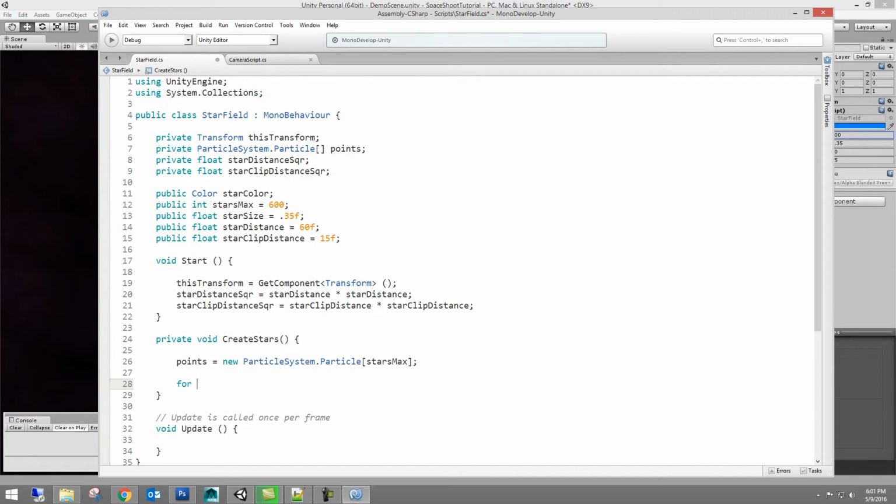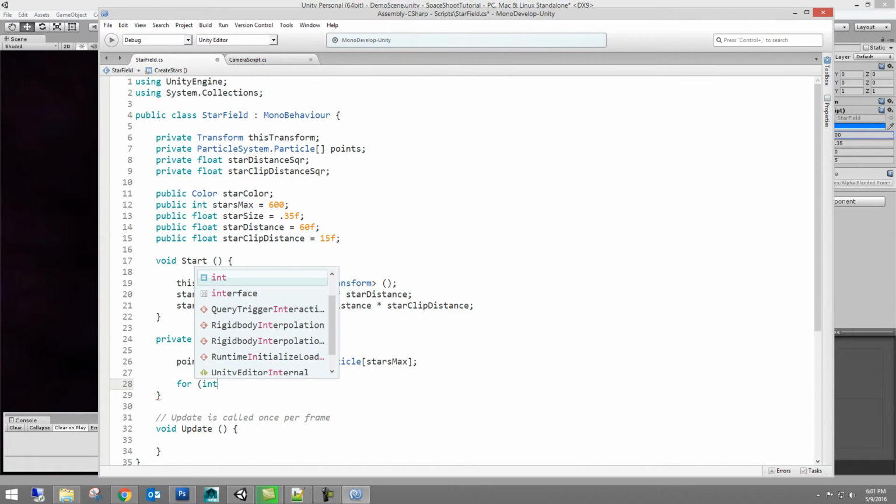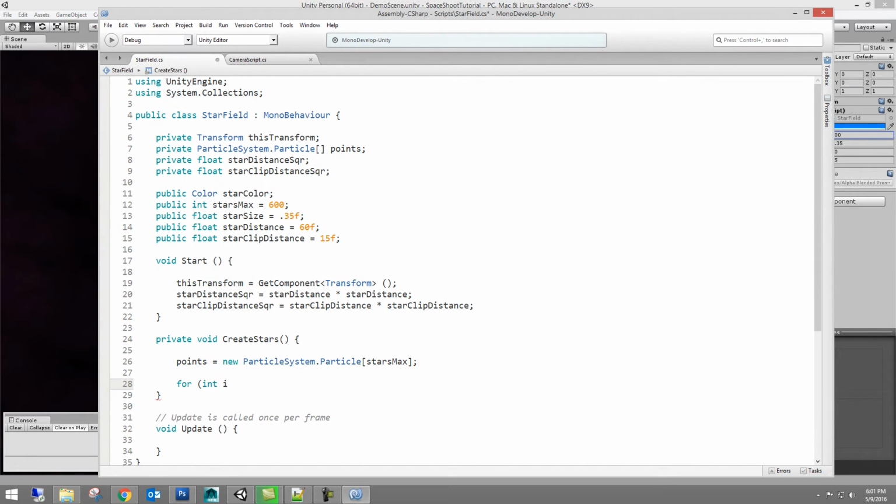So points, the next thing we're going to do is a for loop. I'm going to write some of this out and then we'll explain a for loop. And we'll do it quickly. Time is of the essence, right?